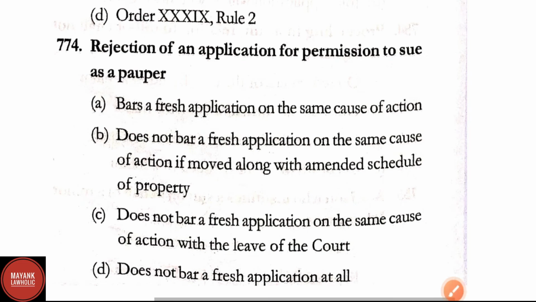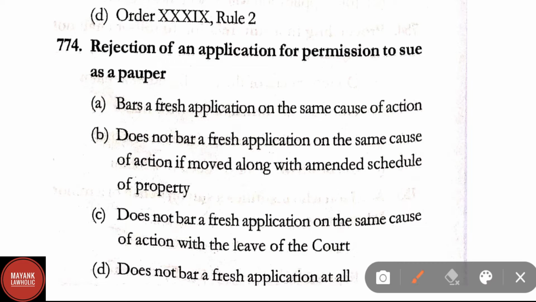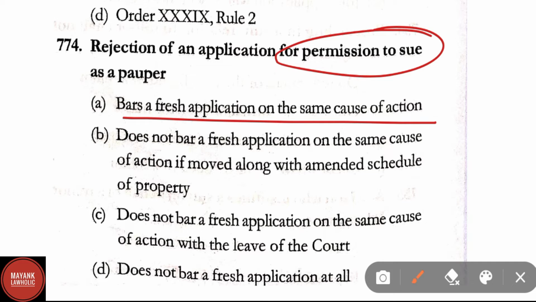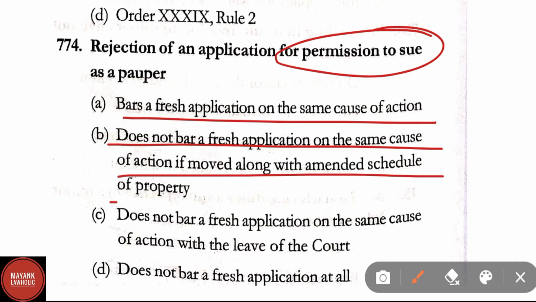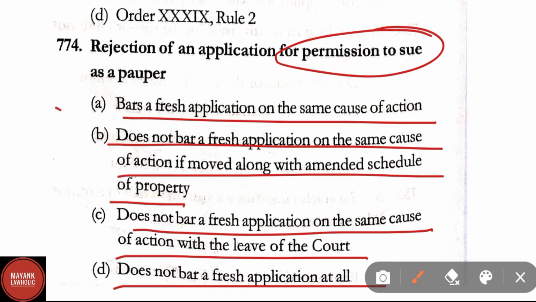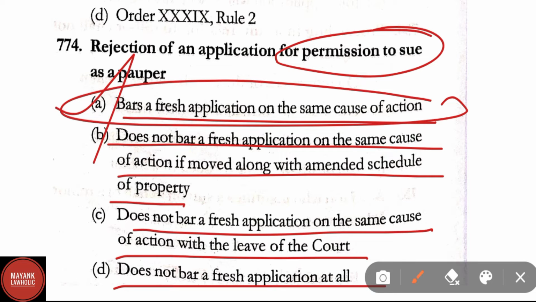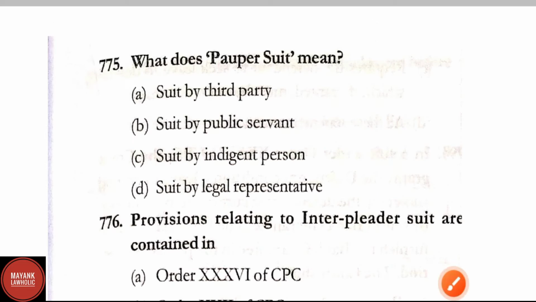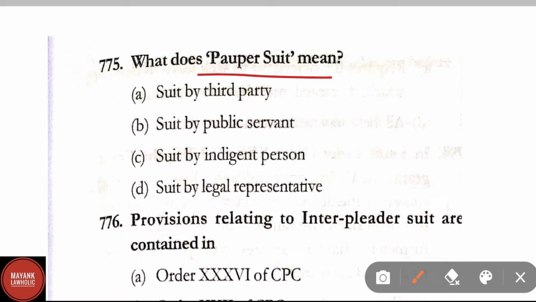Question number 774. Rejection of an application for permission to sue as a pauper bars a fresh suit on the same cause of action, does not bar a fresh application on the same cause of action if moved along with the amended schedule of property, does not bar a fresh application on the same cause of action with the leave of the court, does not bar a fresh application at all. Correct answer here is option A. Rejection of an application for permission to sue as a pauper bars a fresh application on the same cause of action.